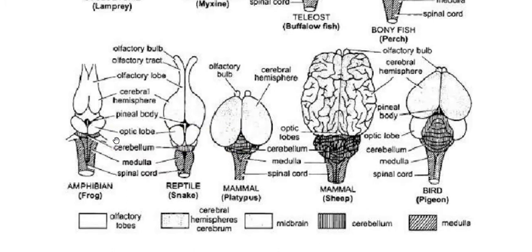Now coming to the next part of the brain, the cerebellum. The cerebellum is quite reduced and less developed than in fish.